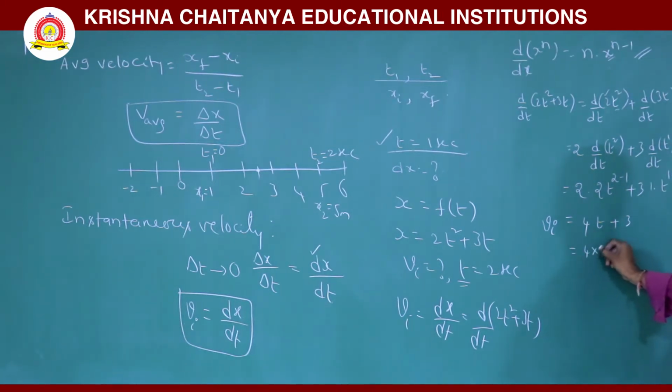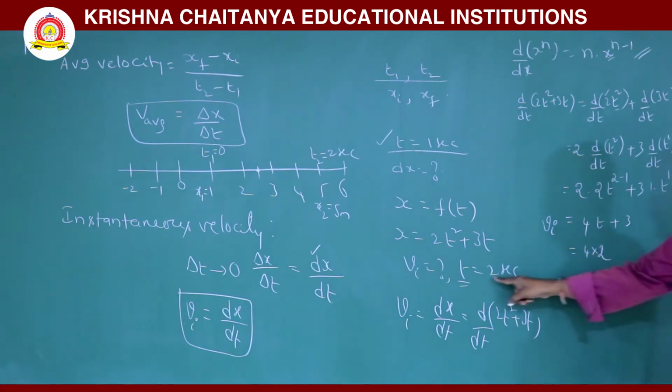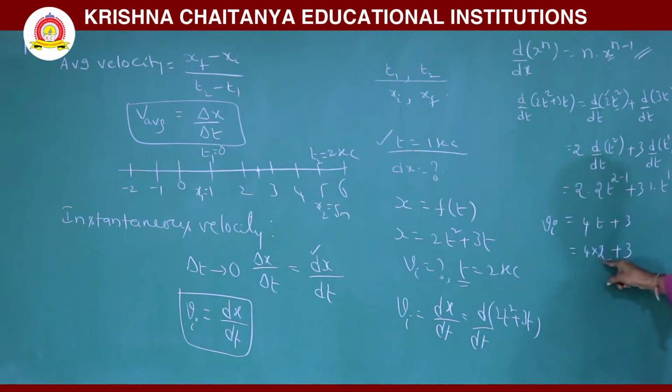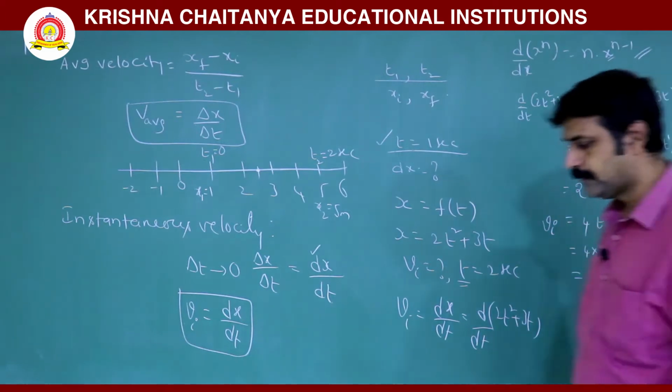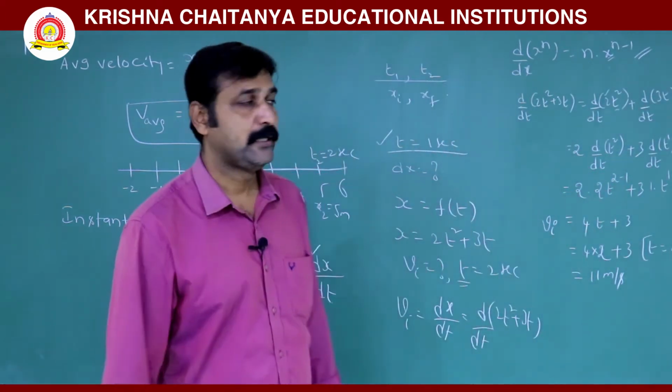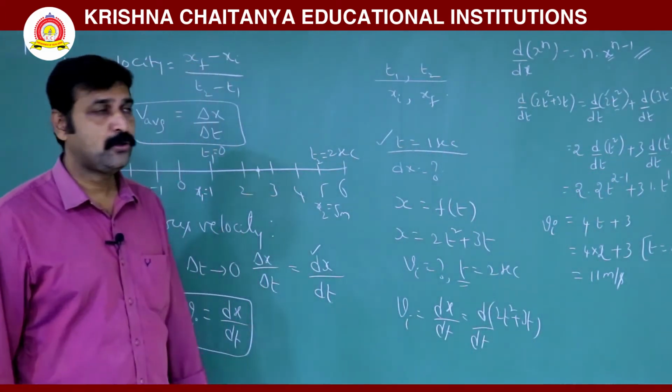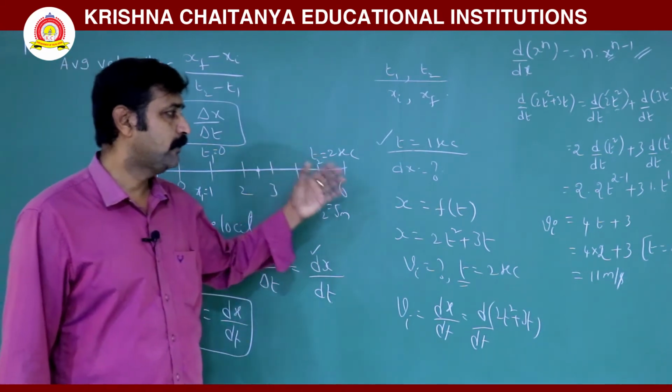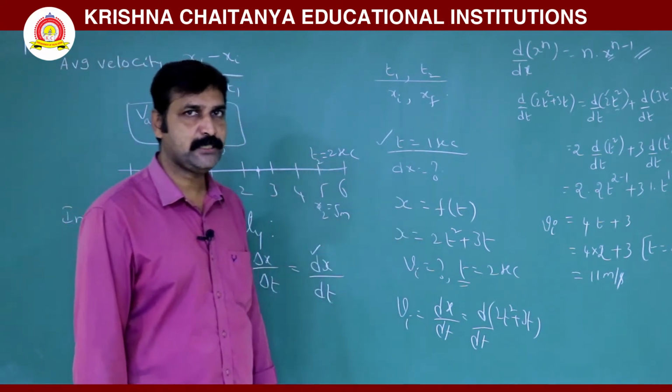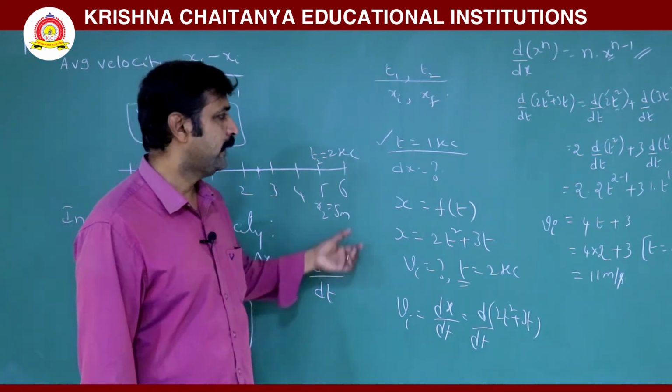Now, you have to substitute, since here you are asked at t is equal to 2 seconds. 4 into 2 plus 3 means 11 meter per second. Here you have taken t is equal to 2. So, this is the method to find instantaneous velocity. Here the thing you have to notice is that while you are finding instantaneous velocity, what are the requirements?